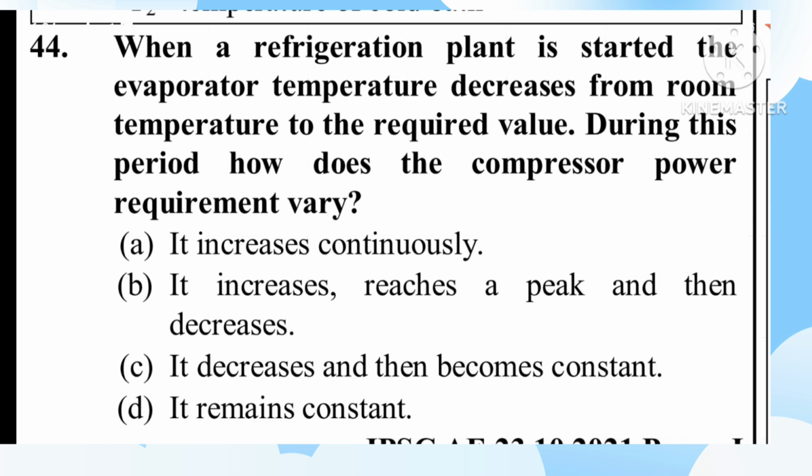Friends, question number 44. When a refrigeration plant is started, evaporator temperature decreases from the room temperature to the required value. During this period, how does the compressor power requirement vary? A. It increases continuously, B. It increases, reaches a peak and then decreases, C. It decreases and then becomes constant, D. It remains constant. B, it increases, reaches a peak and then decreases.